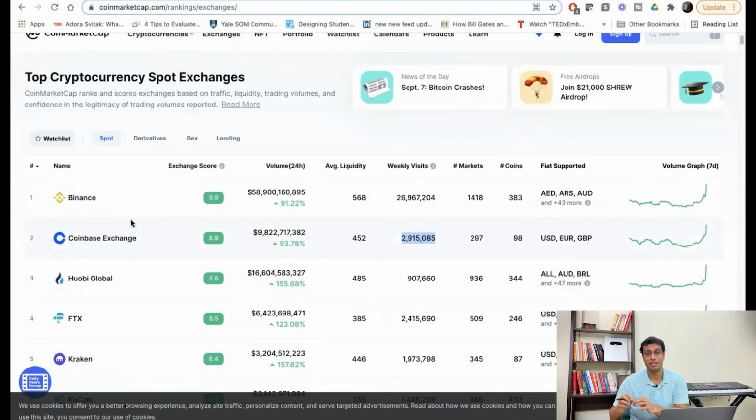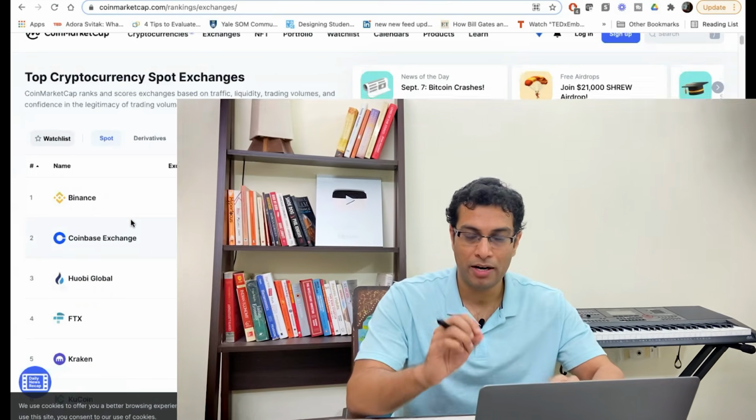It has IPO'd recently, so it will pour that money to fuel the growth also. So this is one part of the equation. Now you would say that, okay, some new platform might also come up. They will take an insane amount of share. No, it is not that easy.